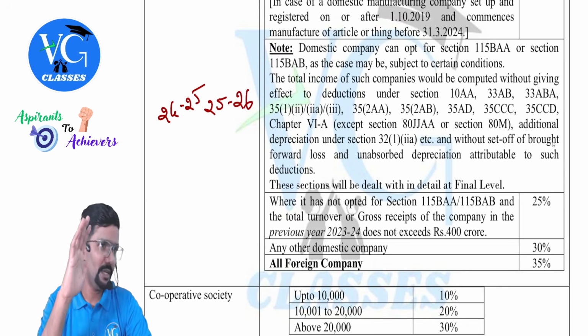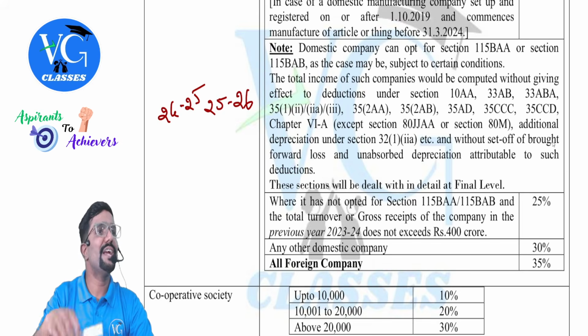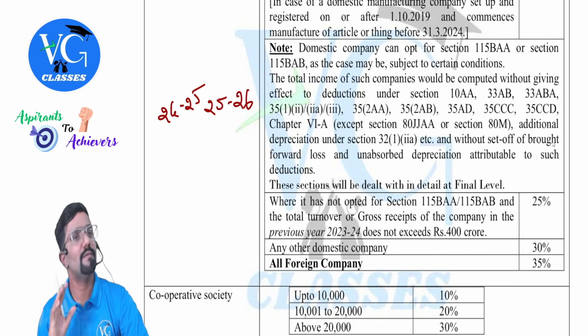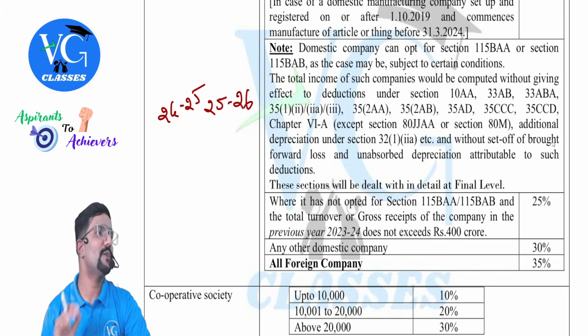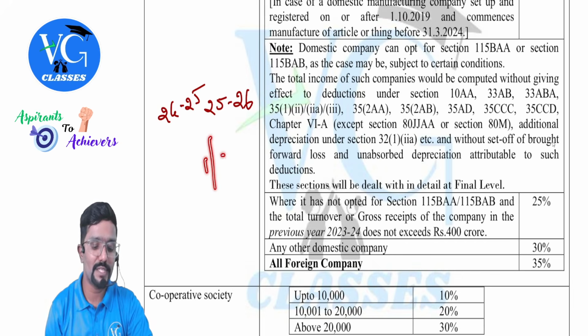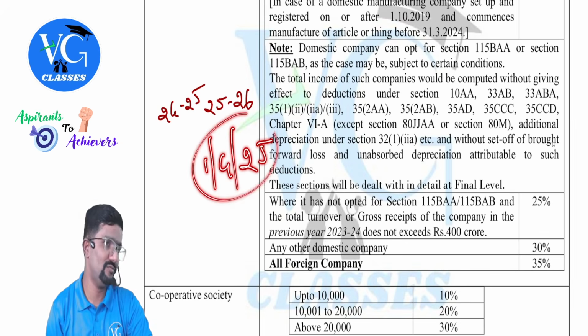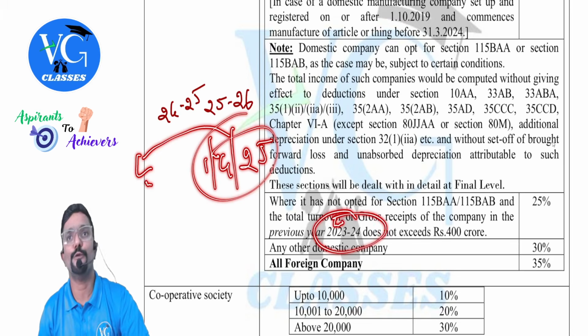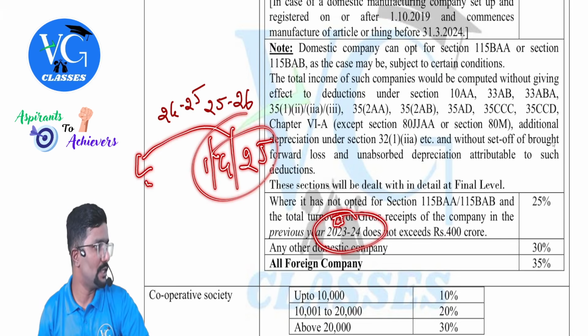Simply put, even if we consider the year 24-25, we will not know the turnover of 24-25 on 1st April 25 itself. We will not know it. So that is why they are telling take one year before. That is 23-24. Hope you guys understood.